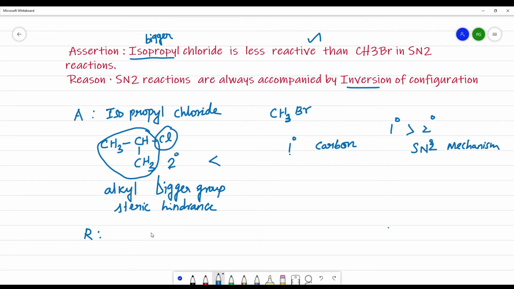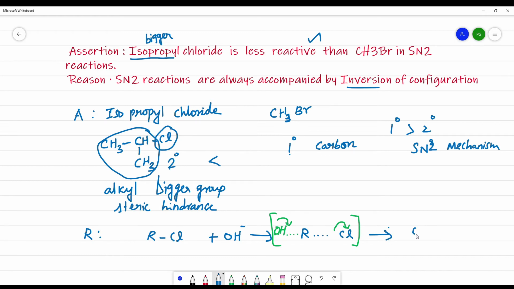So what is an SN2 reaction? Let us take this chloride and let OH minus be the attacking nucleophile. See what happens, an intermediate is formed. Here the attacking group is OH. So this is the leaving group and this is the attacking group. Here an intermediate is formed. So after the intermediate, what is the product?